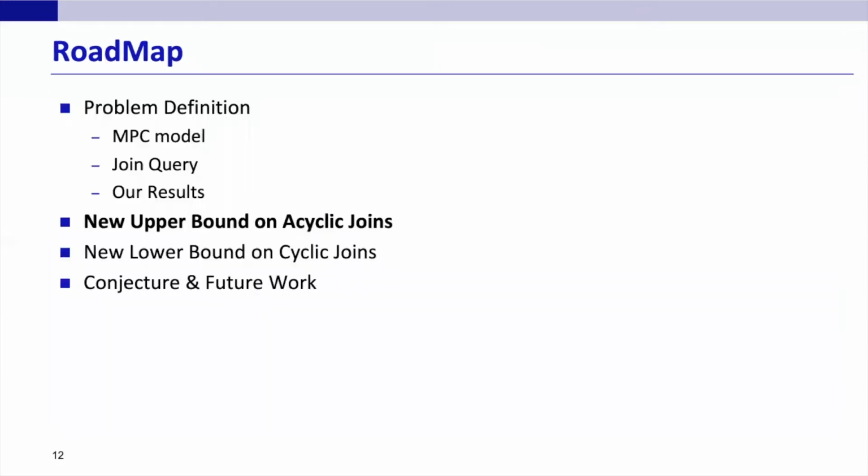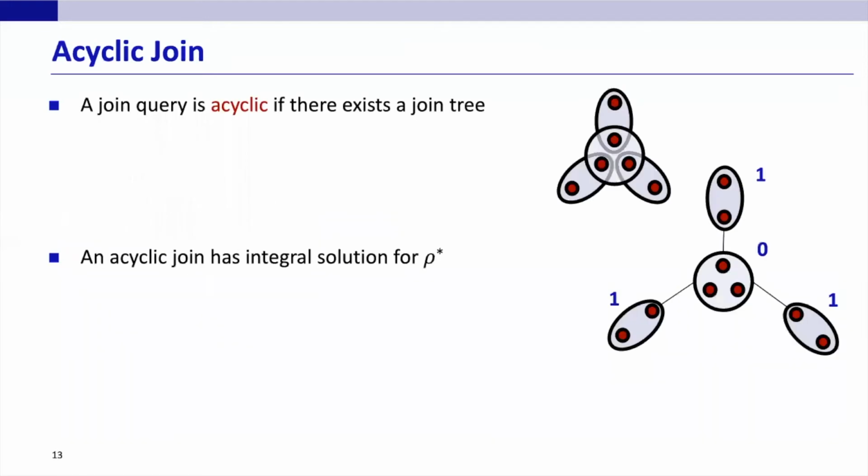Next, let's focus on the upper bound for acyclic joins. A join query is acyclic if we can put its relations into a join tree satisfying the attribute connectivity property. It can be easily proved that an acyclic join always has an integral solution for the optimal fractional edge covering, and our algorithm is exactly built on this observation.